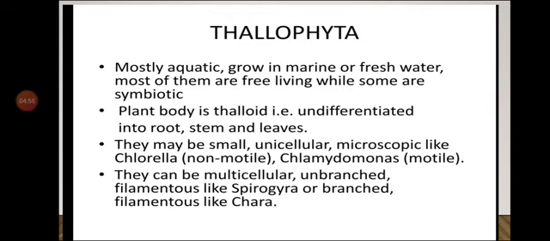The second characteristic is that the plant body is thalloid. Thalloid means that the plant body is not differentiated into root, stem and leaf. It is undifferentiated into root, stem and leaves.